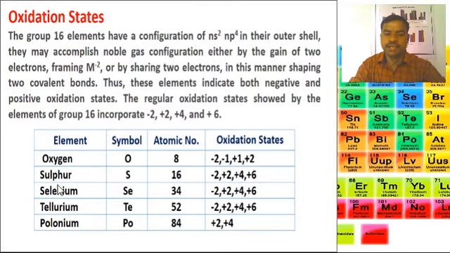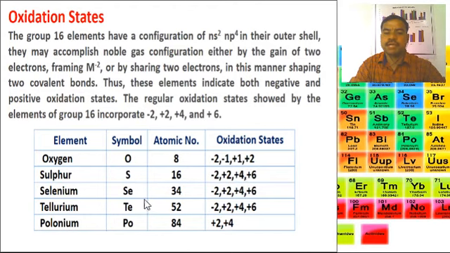And here in this table, these are the elements. Oxygen, atomic number 8, symbol O, its oxidation states are -1, -2, +1, +2. Then sulfur, atomic number 16, its oxidation states are -2, +2, +4, +6.